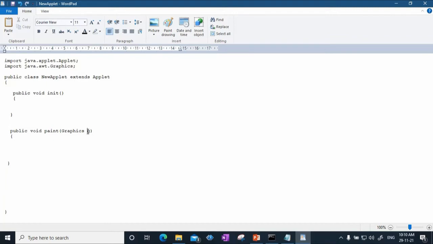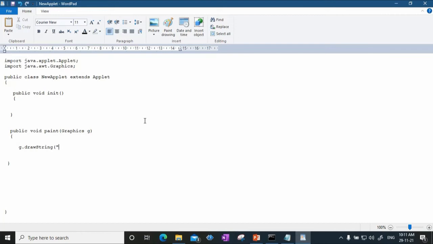Now notice that this object of graphics class G has so many inbuilt methods which can be used to print things on the computer screen. For example, it can print text, arcs, ovals, rectangles, polygons and so on. Here I'll be using one method called drawString, which will print a string on the computer screen.